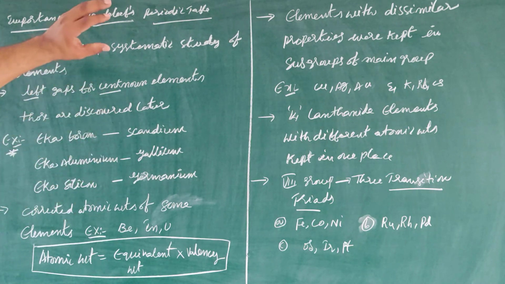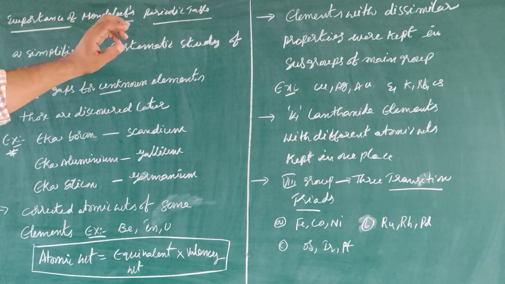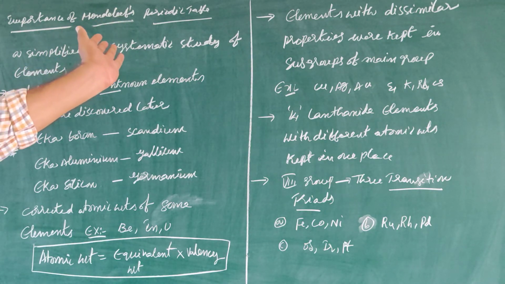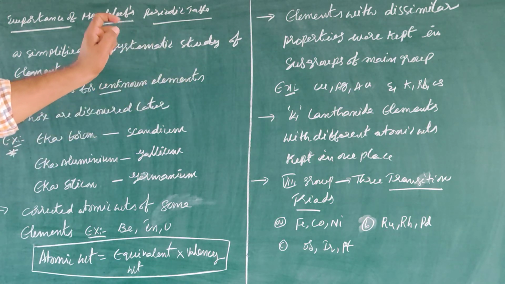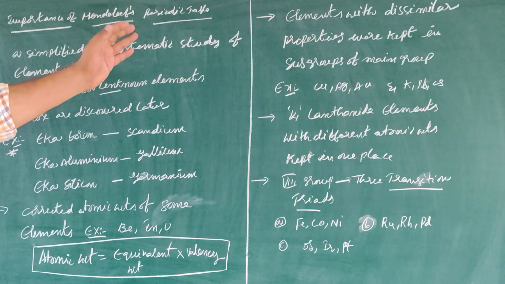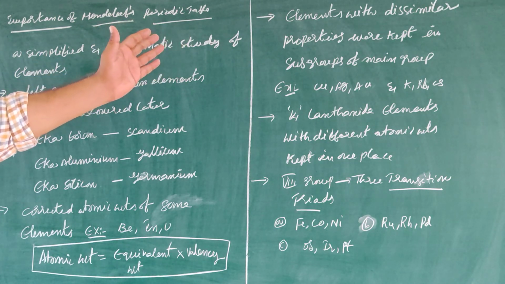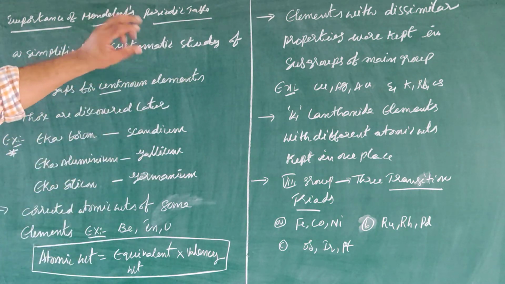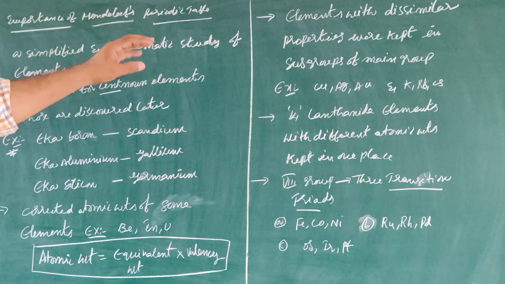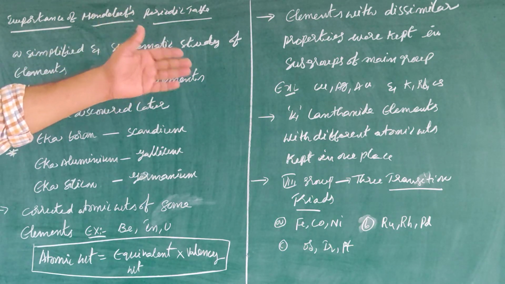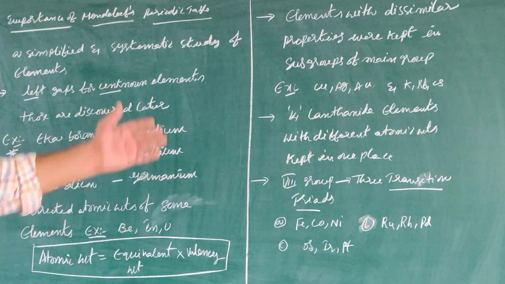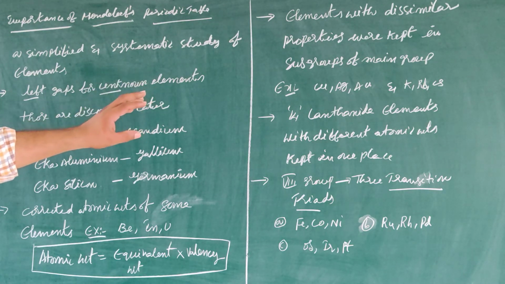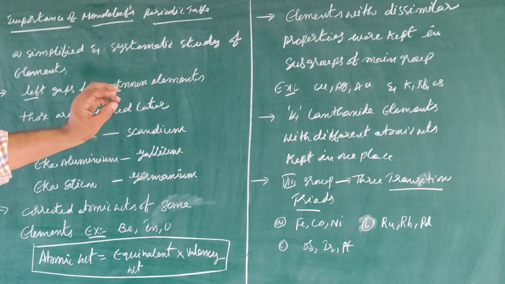Next one, some elements which are kept in the main group are separated in the subgroups because they have different properties. For example, copper, silver, gold in one group, and potassium, rubidium, cesium in another group. The elements with dissimilar properties were kept in subgroups of the main group. The 14 lanthanide elements with different atomic weights were kept in one place.